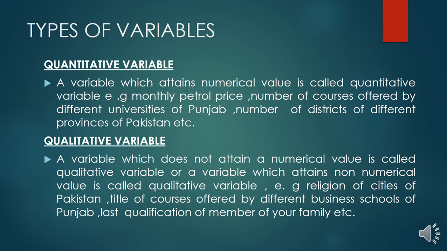We can say in simple words, those variables which are associated with a numerical value or which are measured in numbers are called quantitative variables, but those variables which do not have a numerical value or are not associated with numerical values are called qualitative variables.